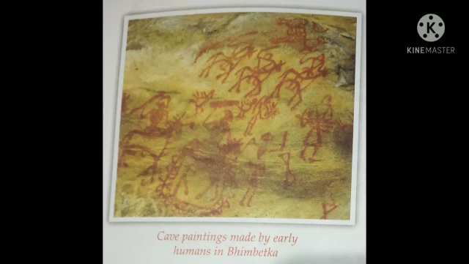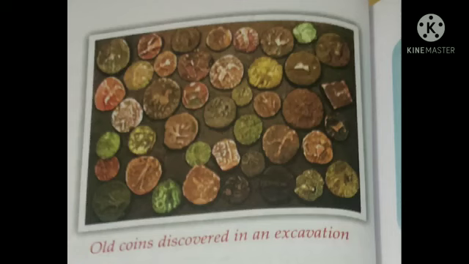In some caves, such as Bhimbetka in Madhya Pradesh, paintings made by the prehistoric people are preserved. These are called cave paintings. The study of coins is called numismatics. Coins made of gold, silver, copper, and bronze have been discovered in excavation. Some coins bear the names of rulers under whose reign they were made.